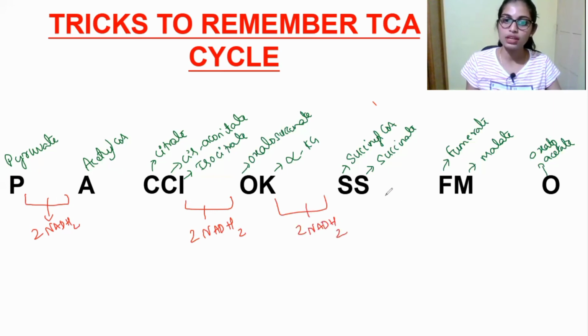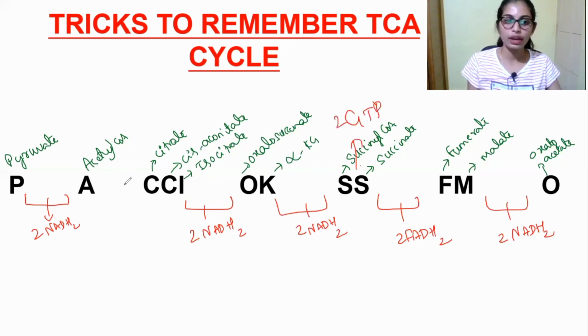And when coming to succinate to fumarate, what happened here? 2 FADH2 are produced. And when coming to malate to oxaloacetate, here also 2 NADH2 are produced. And from succinyl CoA to succinate, here GTP is produced.